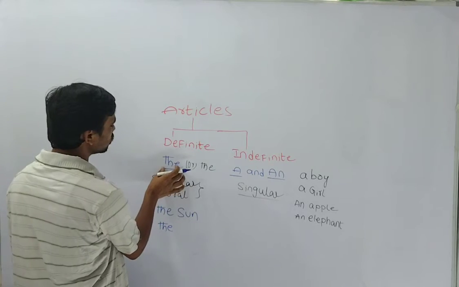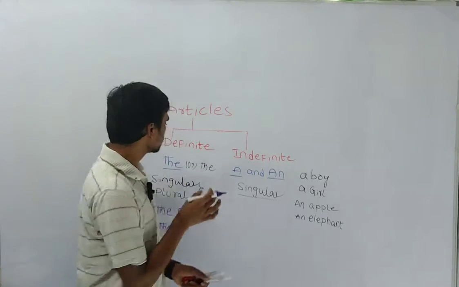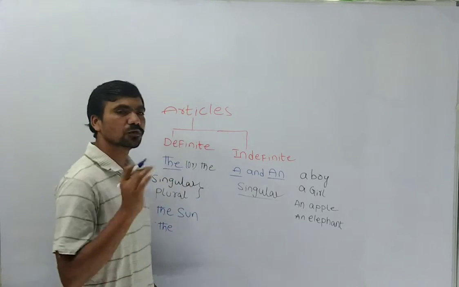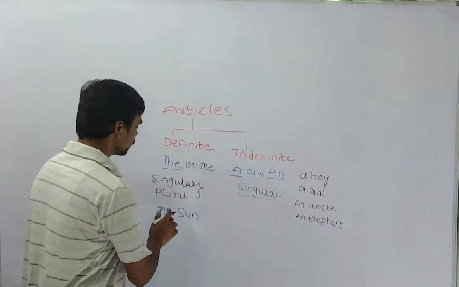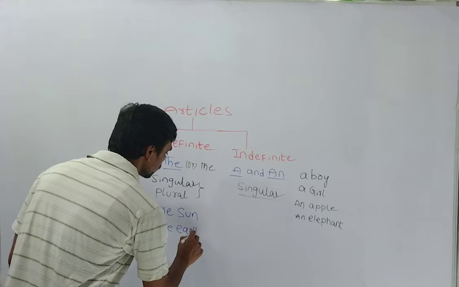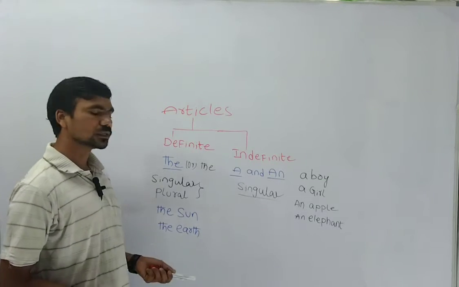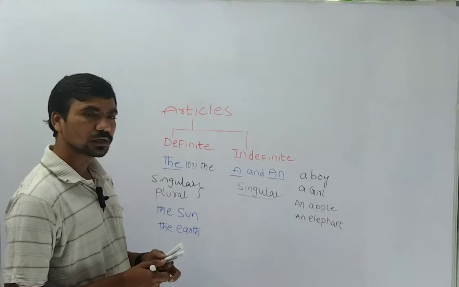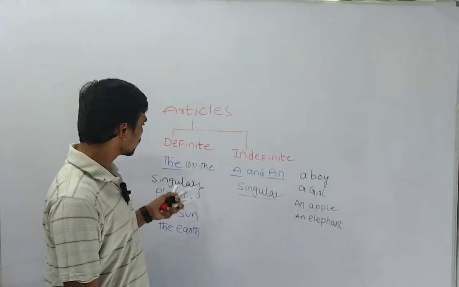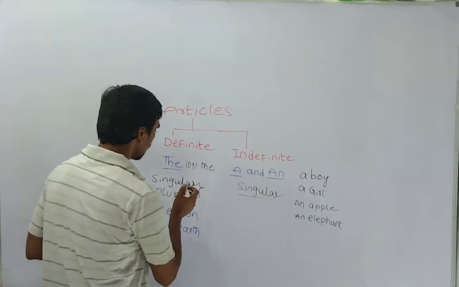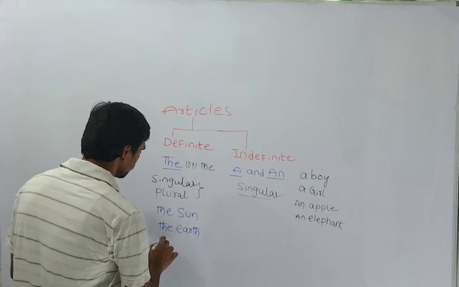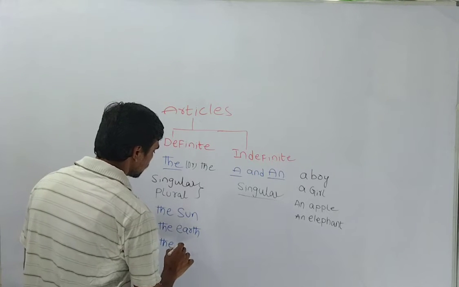No need to bother about 'thuh' and 'thee'; both are used with vowel as well as consonant sounds. So first, I am writing: the sun, the earth, the moon, the Everest. You can use it like that. Here I'm using only singular. Can I write plural? Now you can see plural: the books.